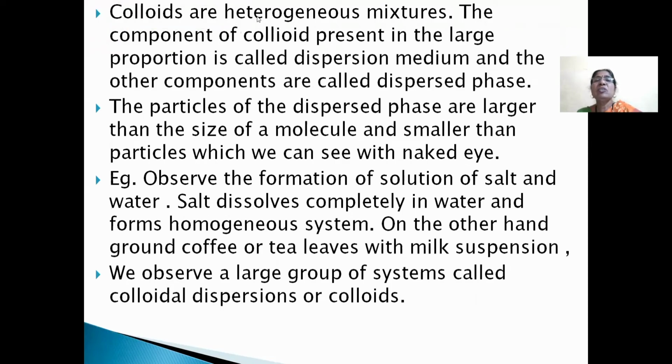Colloids are heterogeneous mixtures. Hetero means different. That means here the size of particles will be different. The component of a colloid present in the larger proportion is called the dispersion medium, and the other component is called the dispersed phase. The particles of the dispersed phase are larger than the size of a molecule and smaller than particles which we can see with naked eyes.